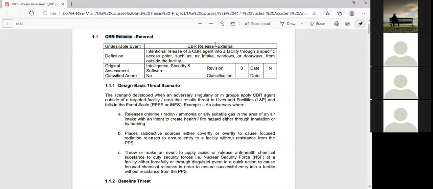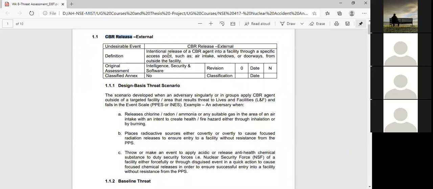It can be vehicle driving, insider threat, cyber security, nuclear security, and many other things. And you have to give the definition. The definition is the intentional release of a severe agent to a facility through a specific access point, such as an air intake, or by windows or doorways from outside the facility. That means if someone throws a severe agent from outside into the compound, plant or facility, then it is called a severe release external.